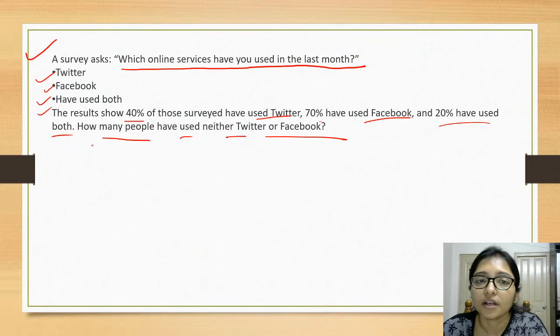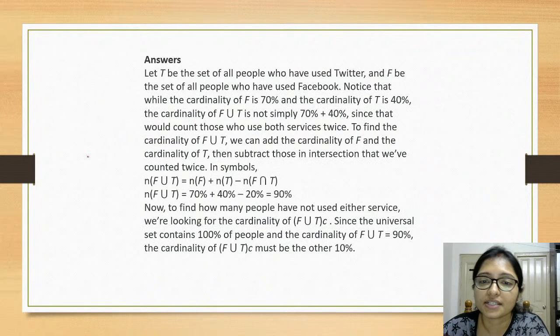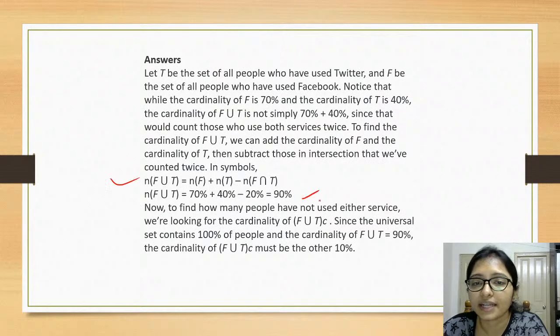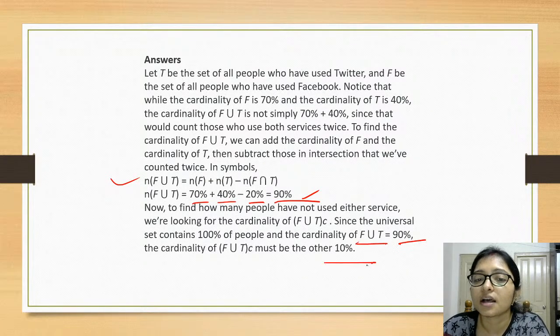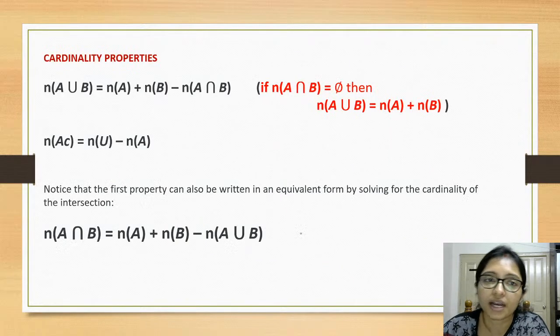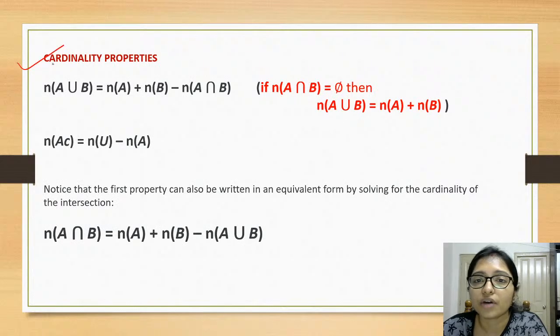Yes, what is the answer? 10%. Yes, all of you are correct. So what will be the answer? That is the 10%, because 70% plus 40% minus 20% is 90%. Now the union will be 90%, so the remainder will be 10%. All of you are correct. So now, cardinality.